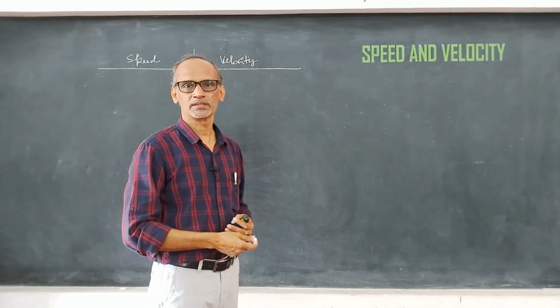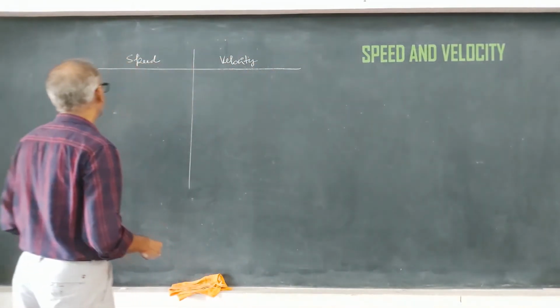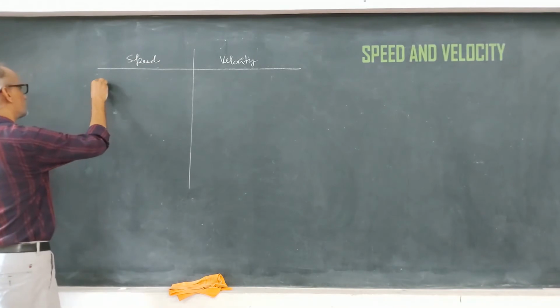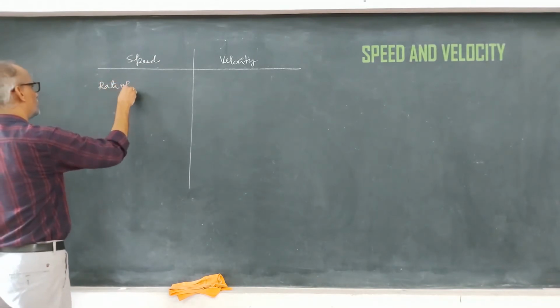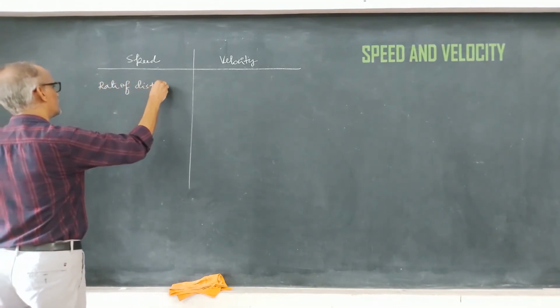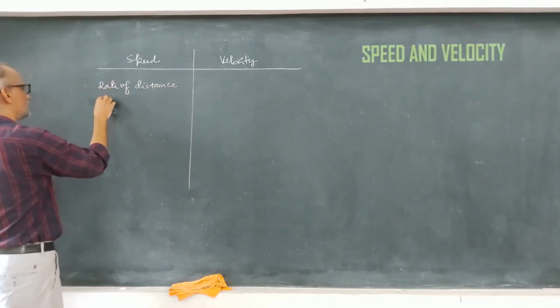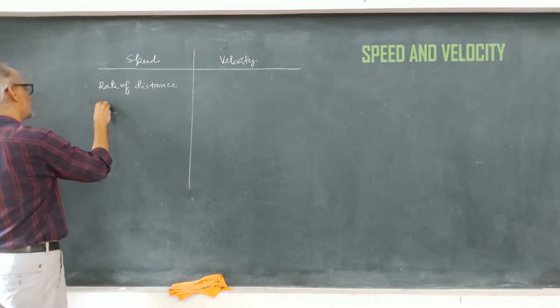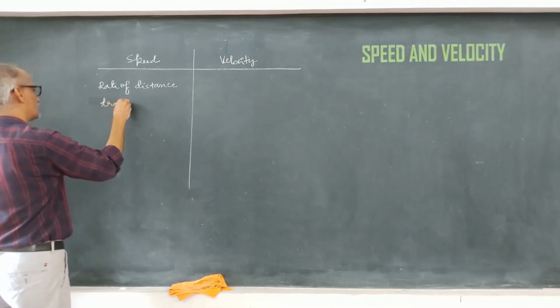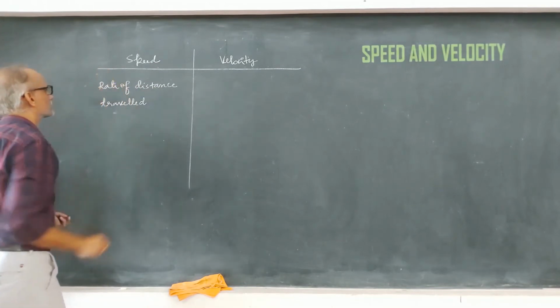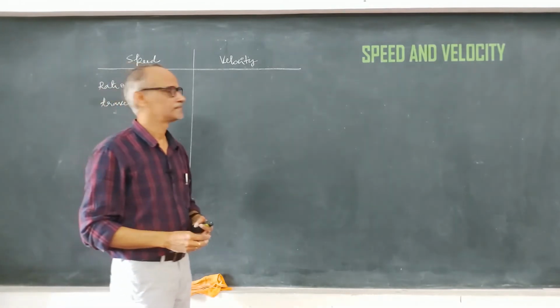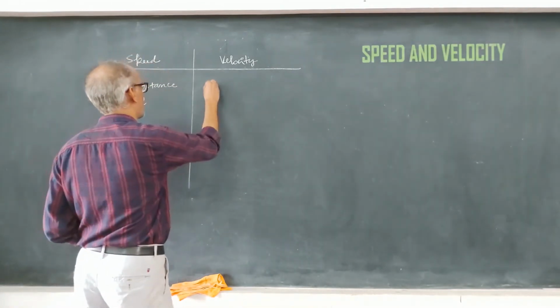So how do we measure speed and velocity? Speed is defined as the rate of distance traveled or distance covered. Then what is velocity?